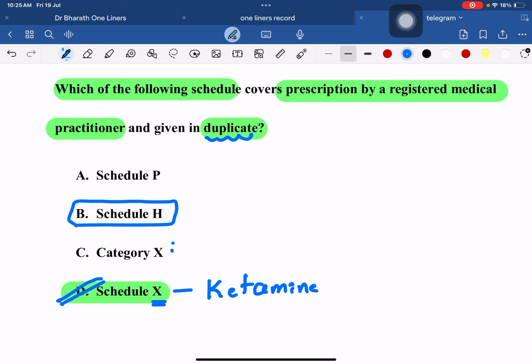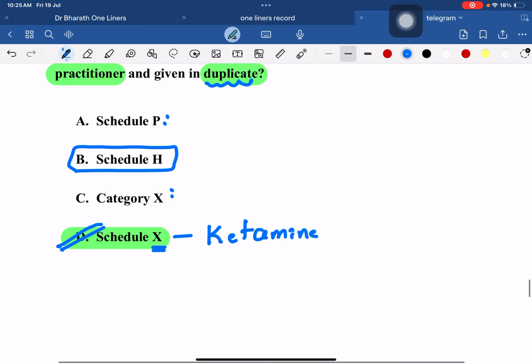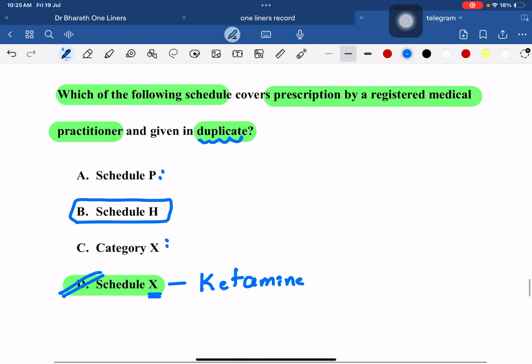Category X is nothing but a category for teratogenic risk, and Schedule P will give the storage condition of the drug. So I hope these are the questions which we had in discussion on Telegram. I hope you understood this.